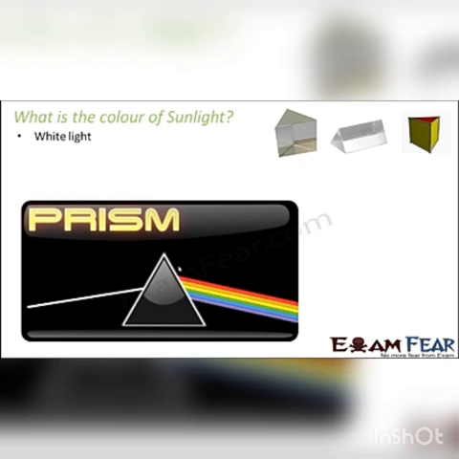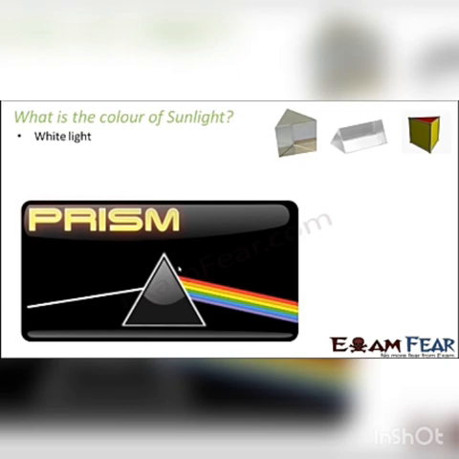But whenever we want reflection to happen, we need sunlight, or we need light. So when we talk about light, the first thing that strikes our mind is sunlight. So if possible, just try to have a look at a prism. A prism is nothing but an object made of glass. It is a transparent object arranged in such a way that it is like a triangle, but at the same time each side is a parallelogram.